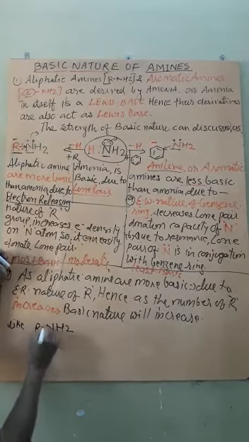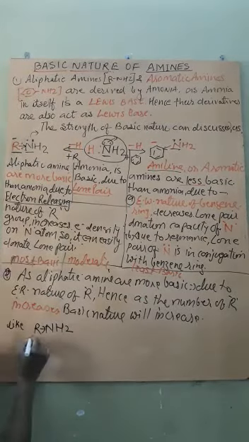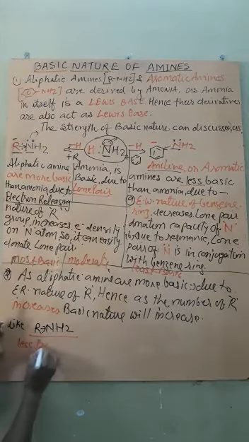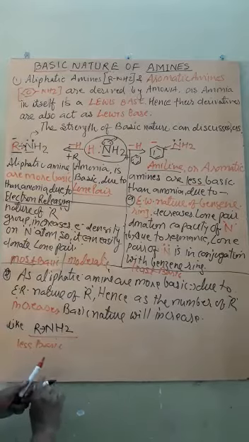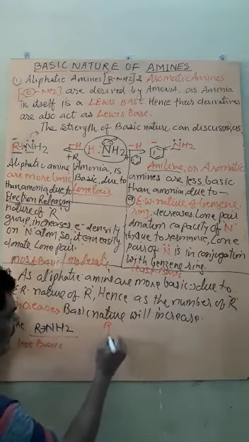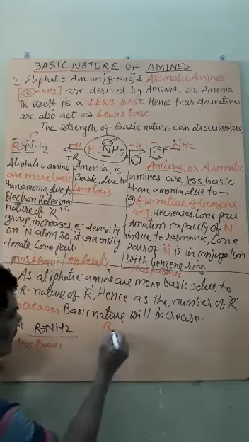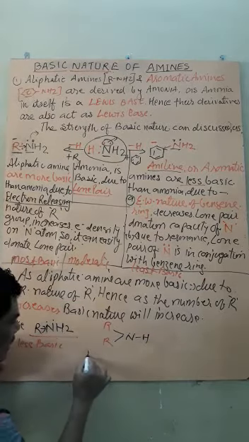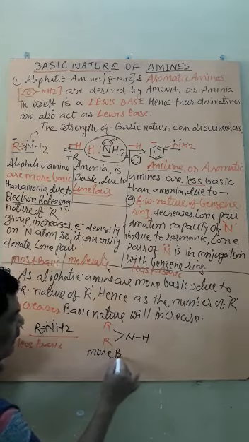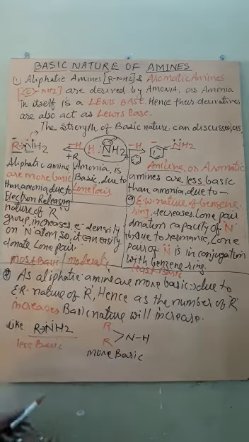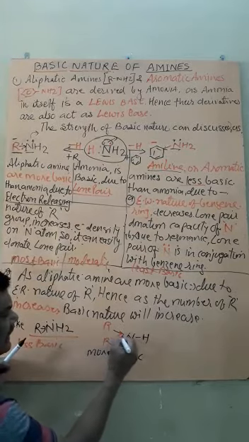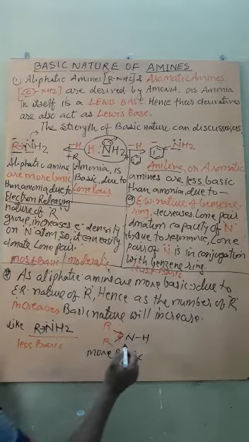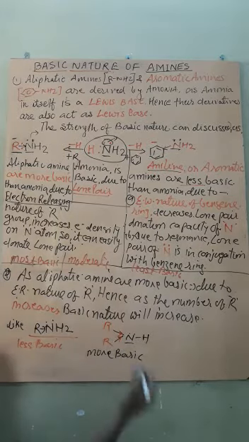Like RNH2, it has one R, so this will be less basic. On the other hand, if we take the next one, R2NH, now it will become more basic. Why is it more basic? It is because two electron releasing groups are directly attached to the central atom, so they will increase the electron density around the nitrogen more, so it will become more basic.